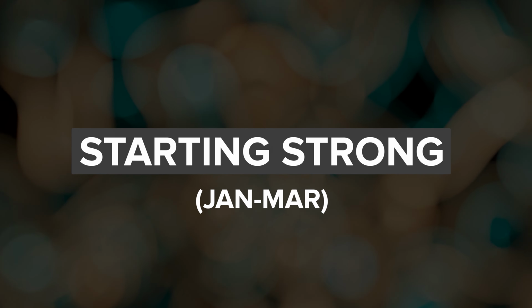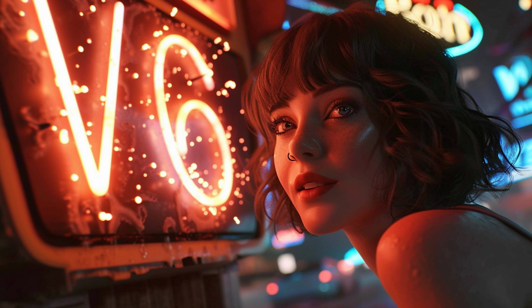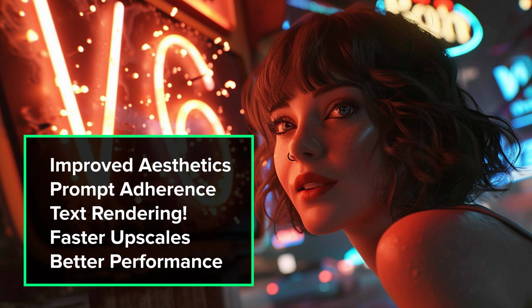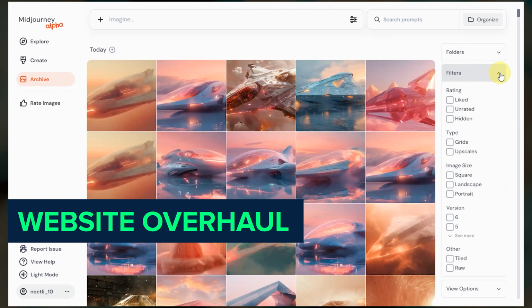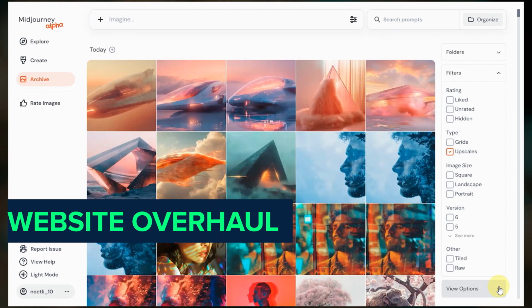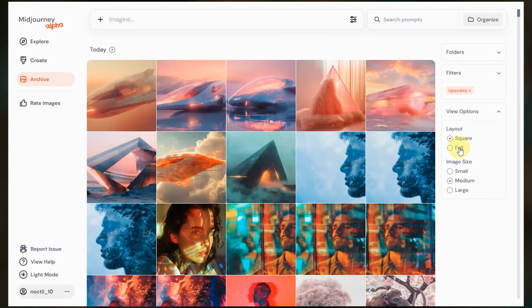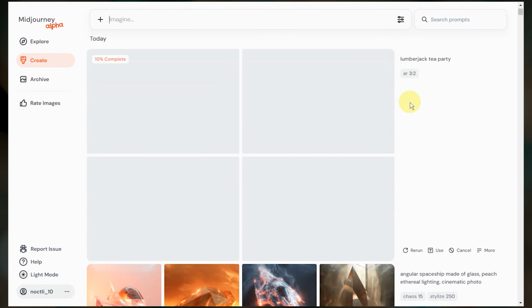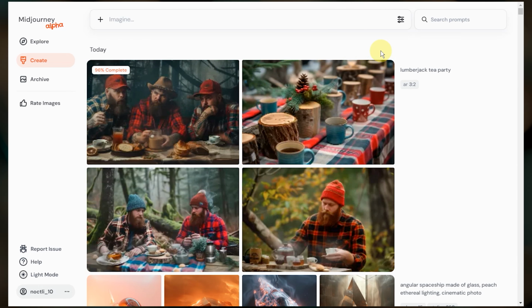Midjourney started 2024 with the release of the V6 Alpha model with improved aesthetics, prompt adherence, text rendering, faster upscales, and better performance. The website overhaul was still in its infancy and gained new filter options, folder organization, and bulk download capabilities. At the time, image generation on the web was only available if you had created at least 10,000 images. By the end of January, that requirement was lowered to 5,000.